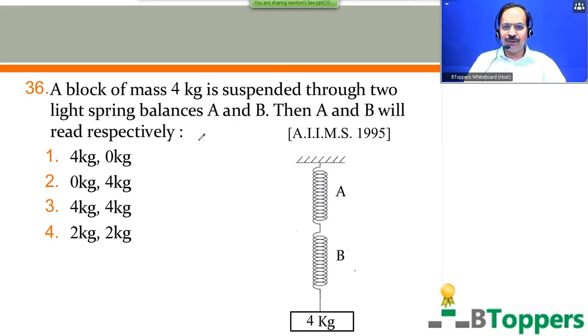First option 4 kg, 0 kg. Second option 0 kg, 4 kg. Third option 4 kg, 4 kg. Fourth option 2 kg, 2 kg. This question was again one of the previous All India Institute of Medical Sciences entrance examinations. A similar question was also given in one of the previous EAMCET examinations, the medical entrance in Andhra Pradesh. Come on, try to answer the question.